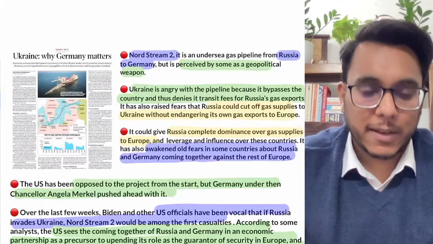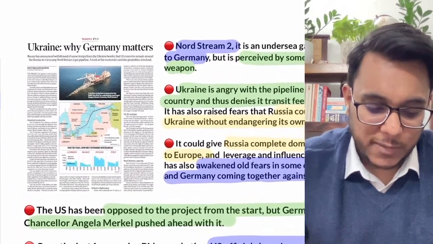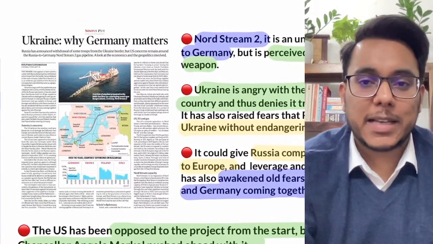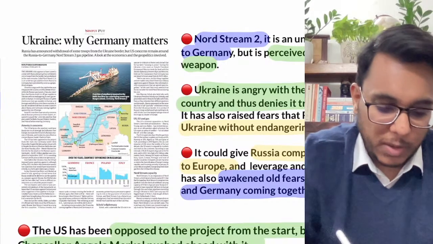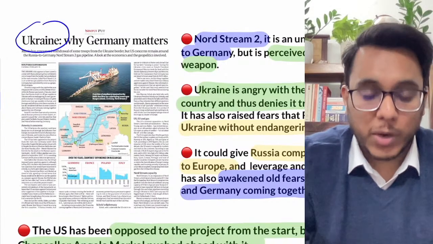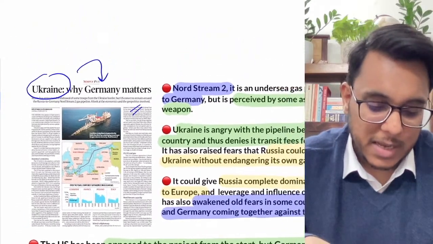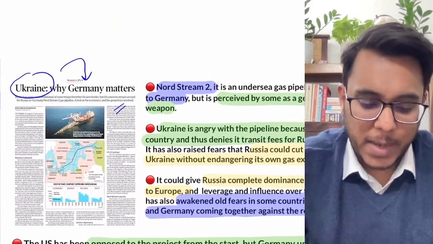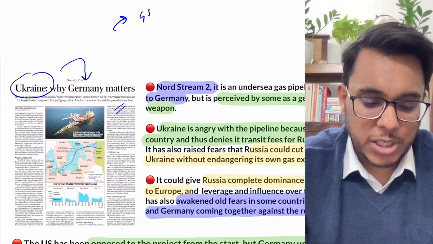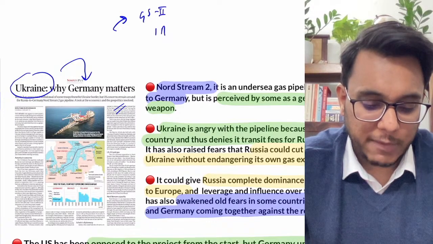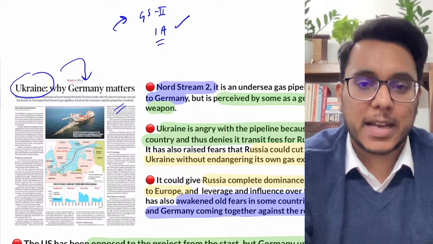Now moving on to the first article. This first article we have taken from the Indian Express newspaper, and it is talking about the Ukraine crisis, what is the importance of Germany, why Germany matters. Now this issue can be read under the purview of GS paper number 2, international affairs.